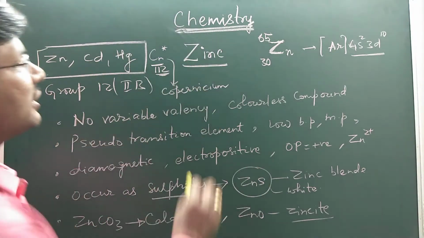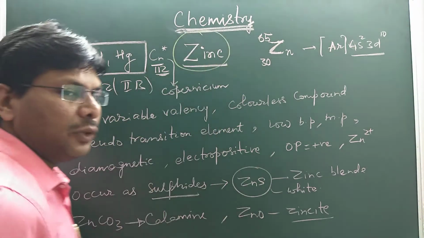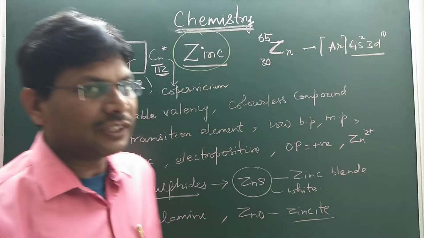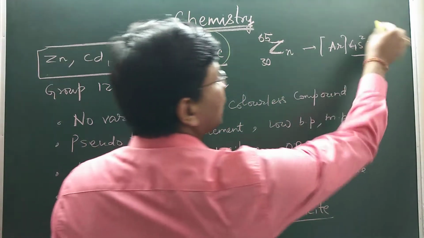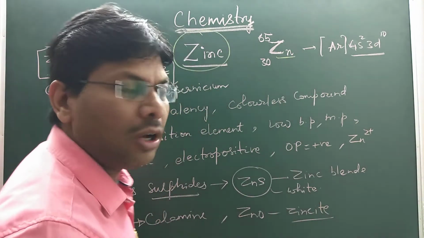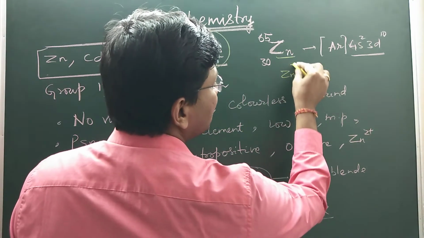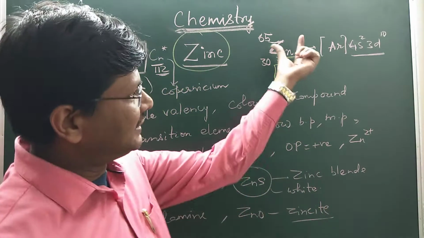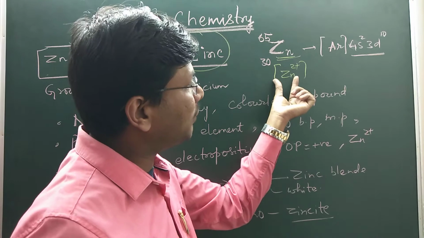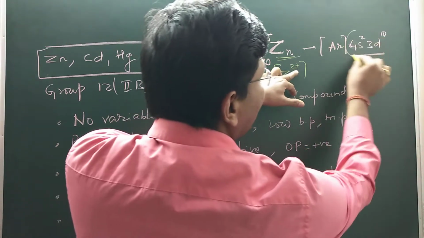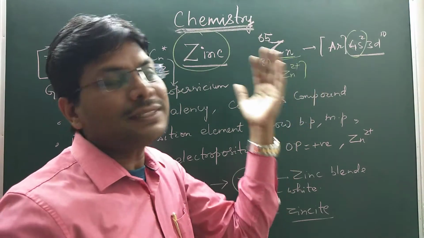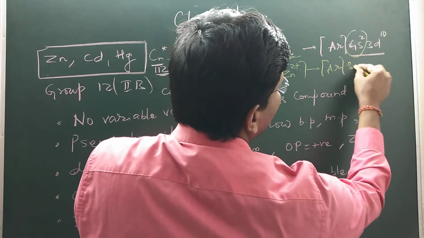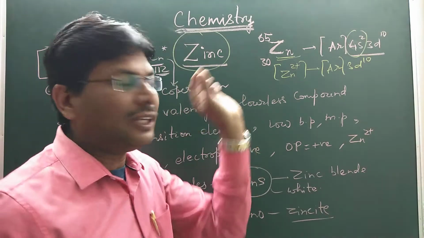So today I will be discussing the chemistry of zinc. As we know, zinc belongs to the d-block, but it is actually not a transition element. The reason is that there is no unpaired electron either in its atomic state or in its most common oxidation state. Whether you see zinc as a zinc atom or as a Zn2+ ion, the electron will be lost from 4s because 4s is outer, so it will become argon 3d10. So there is no unpaired electron in zinc.